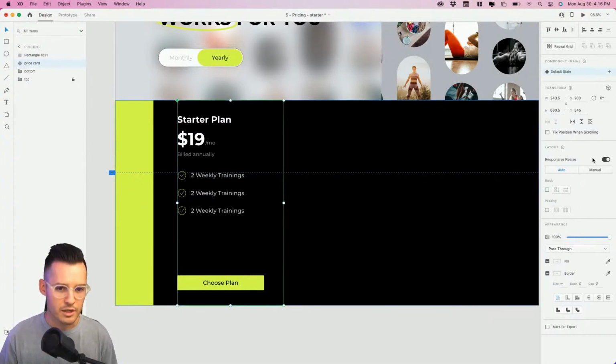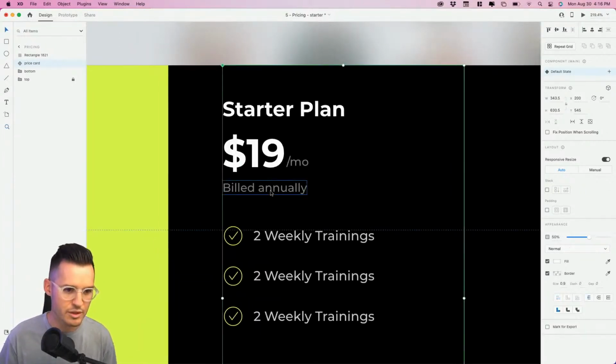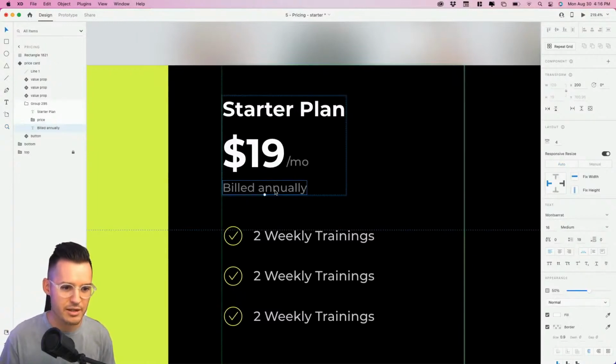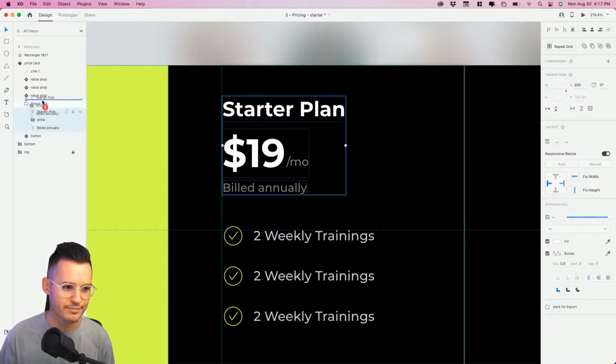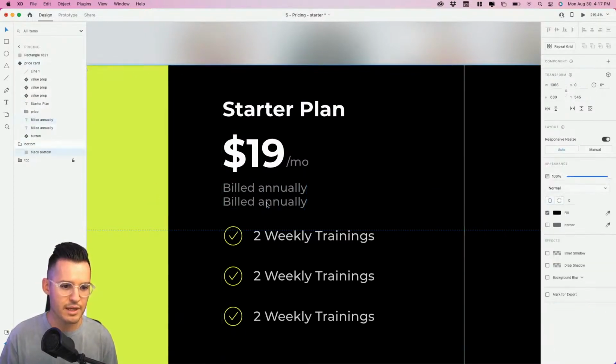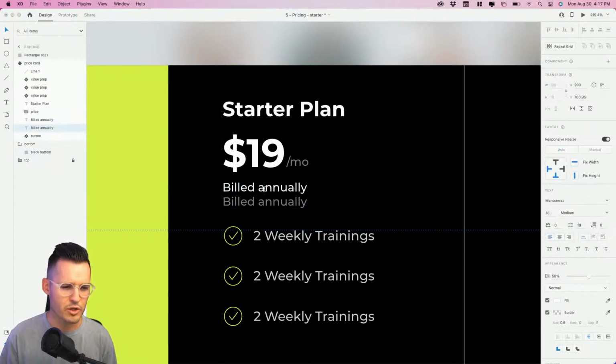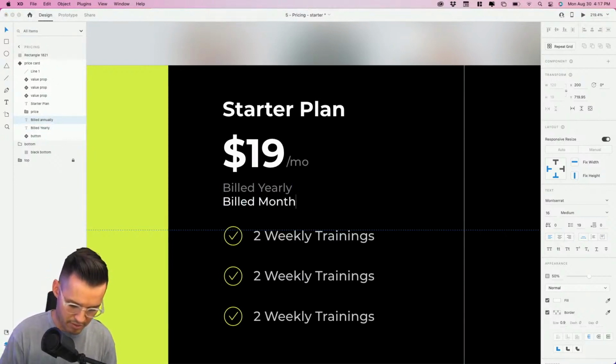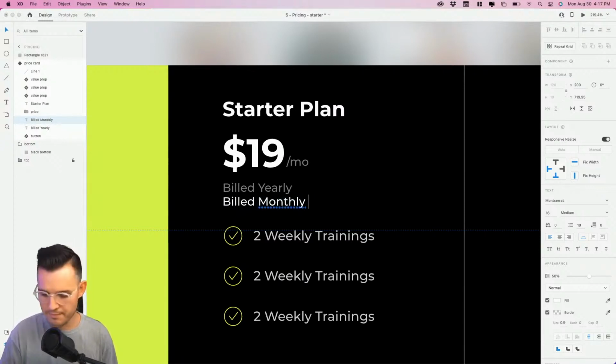Okay, so again, component, the default state is yearly, because it's being billed annually, and we're going to have to do something fancy here. Ready? Because it's in a stack, we might have to release this from our stack. We might have to surrender our stack. Okay, so this is going to say bill annually, and we're using the terminology yearly. So let's just be really consistent in our design, yearly, and then this one's going to say bill monthly. Okay, monthly like that. Beautiful.